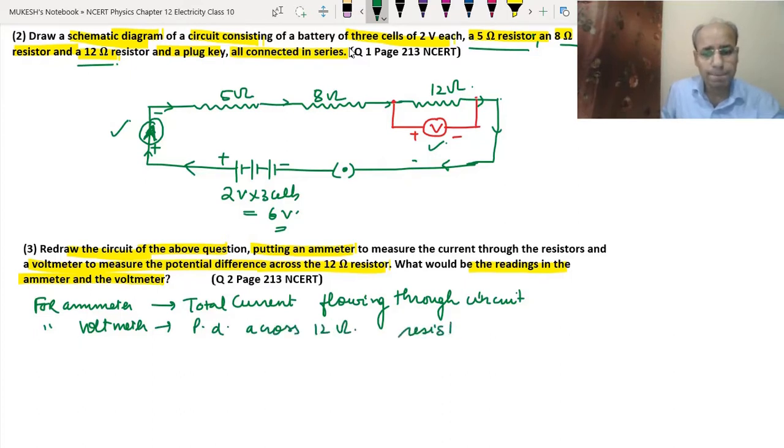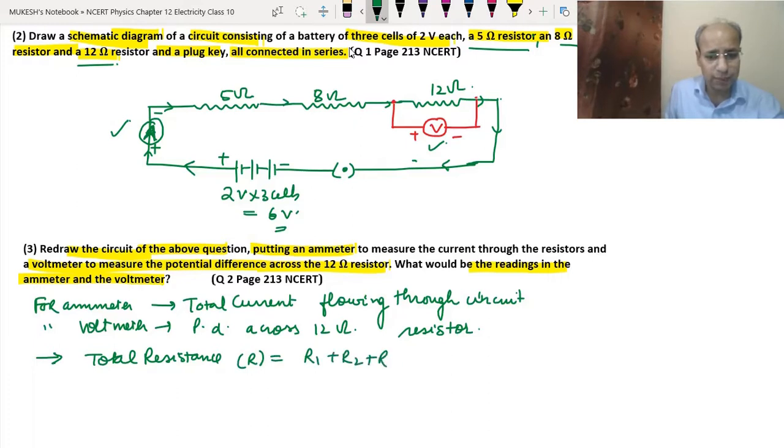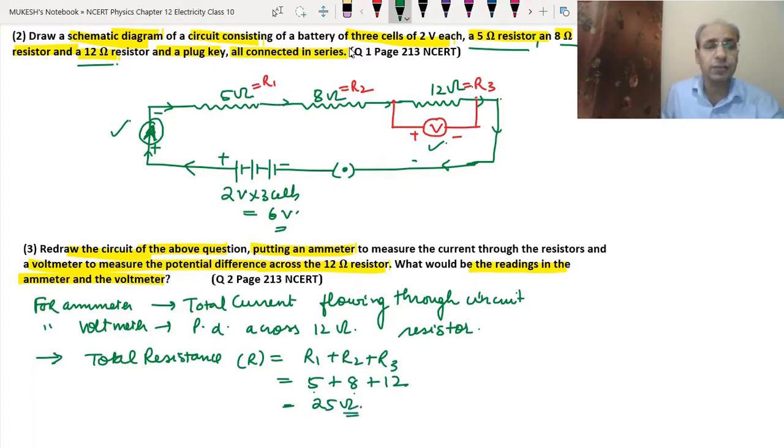Now, to find the total current, we first have to find the total resistance. Total resistance R is equal to R1 plus R2 plus R3. Here R1 is 5, R2 is 8 and R3 is 12. So 5 plus 8 is 13, plus 12 is 25. So 25 ohm is the total resistance that we have got.